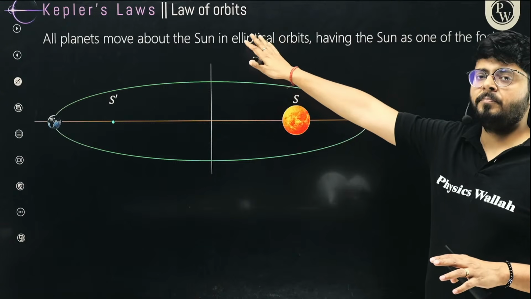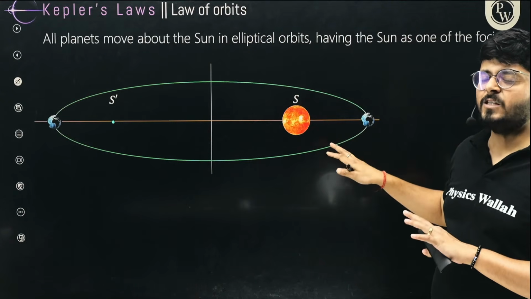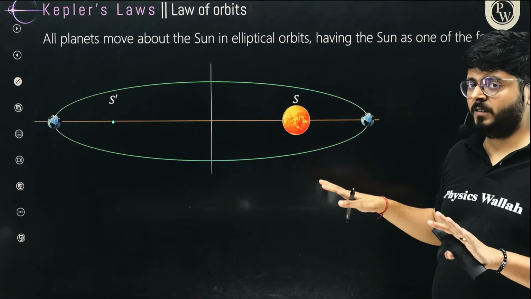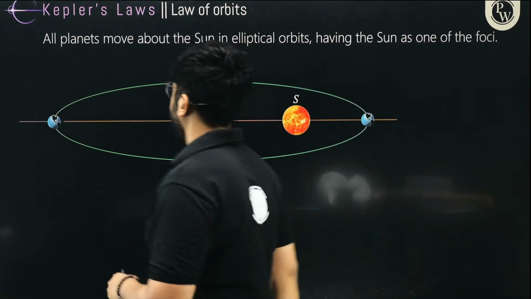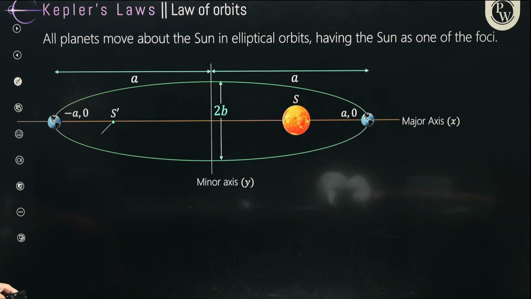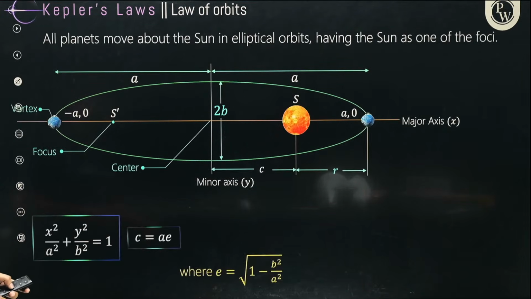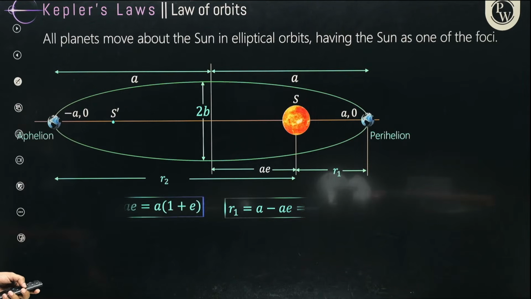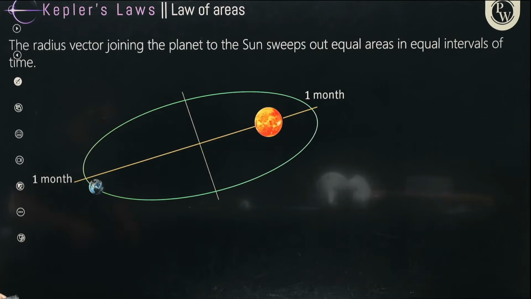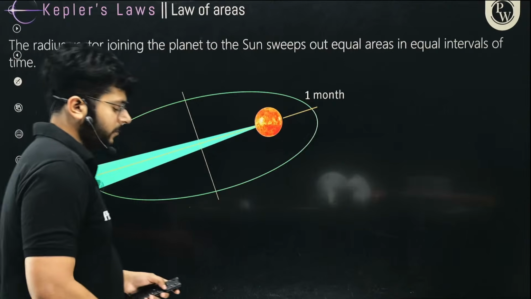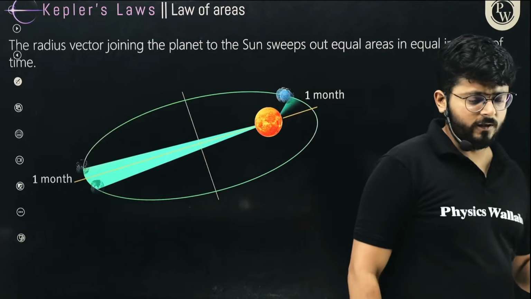This is the first law. It is about the orbits. It tells you the orbits are not circular, they are elliptical. It is called the law of orbits, right? And the sun is at one of the focal points of the orbit. R1, R2, these are unnecessary things written about the ellipse coordinate geometry.